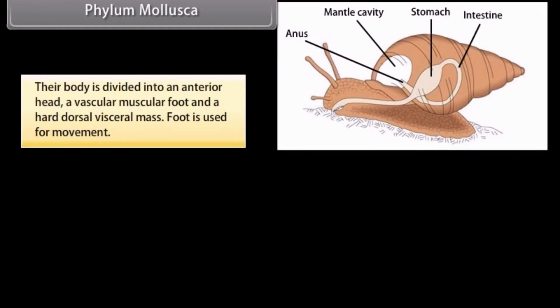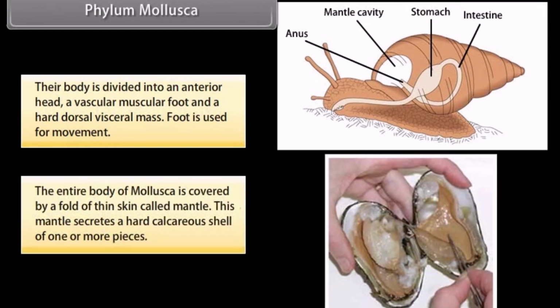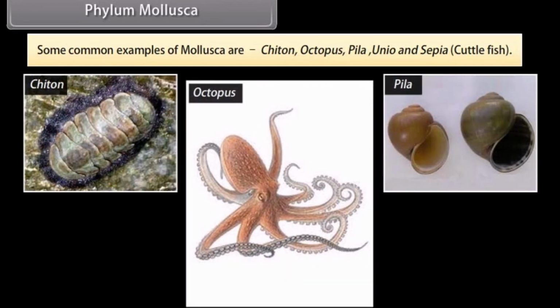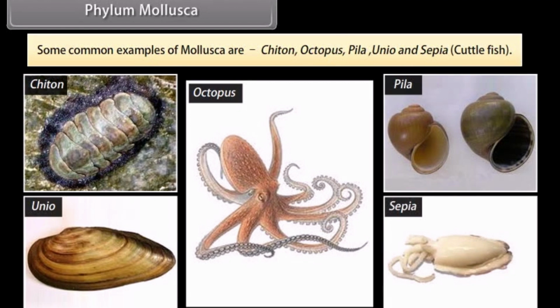Their body is divided into an anterior head, a ventral muscular foot, and a hard dorsal visceral mass. The foot is used for movement. The entire body of mollusca is covered by a fold of thin skin called the mantle. This mantle secretes a hard calcareous shell of one or more pieces. Some common examples of mollusca are chiton, octopus, pila, unio, and sepia, cuttlefish.